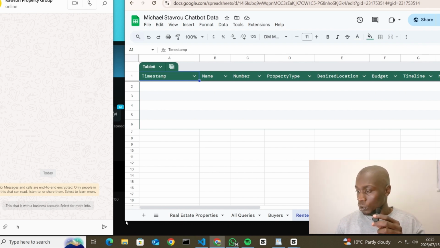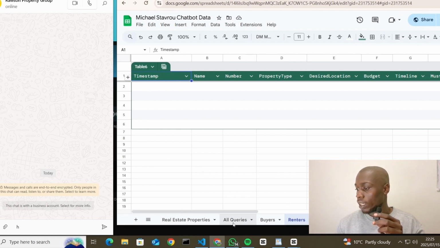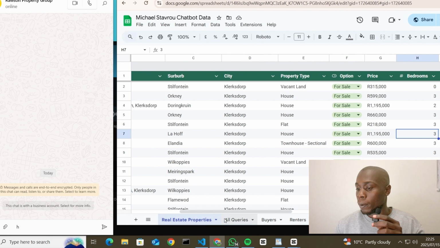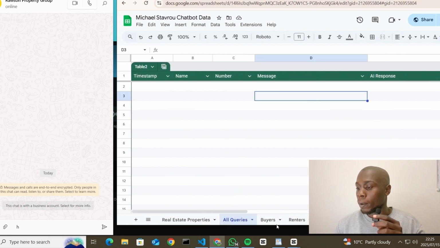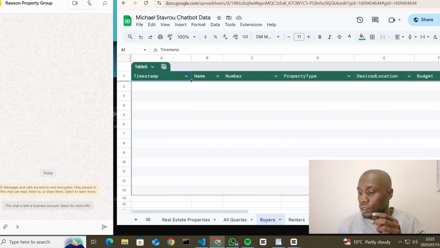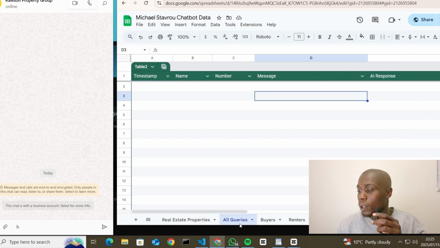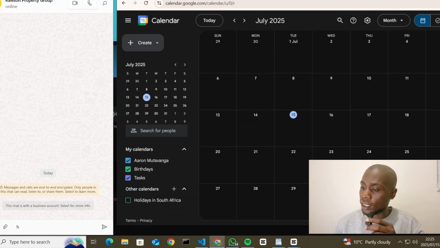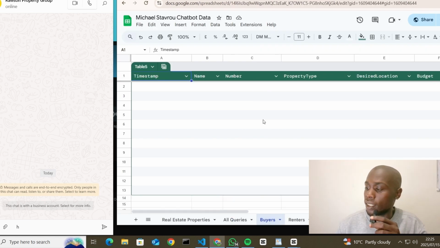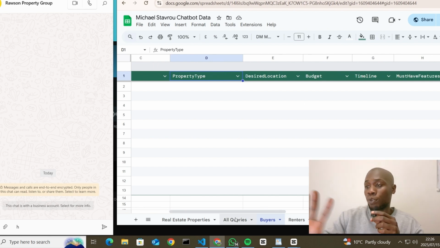You will see that there are certain tabs. I just have to minimize, I can't see. Please follow my cursor. There are many different tabs here: a properties tab, a queries tab, a buyers tab, a renters tab, and booking. They are all empty for now. This is how the AI keeps record of everything.